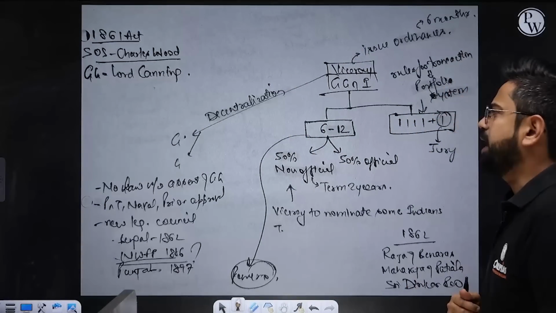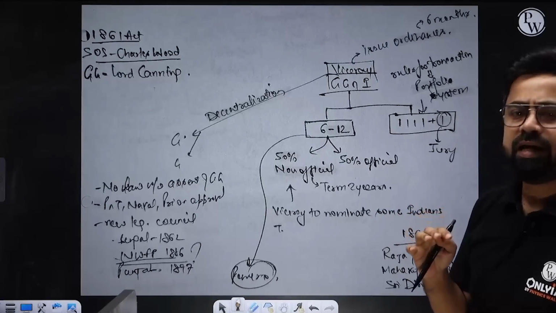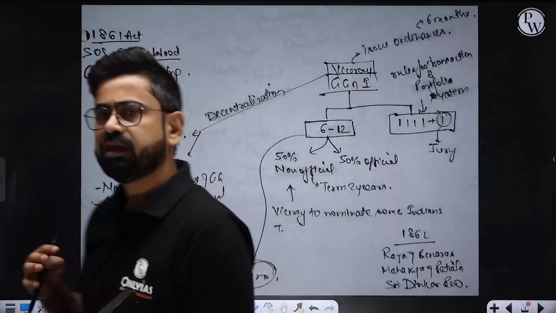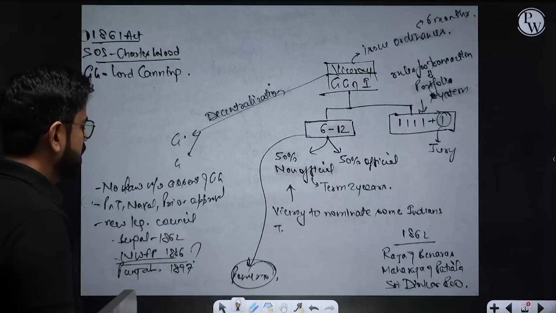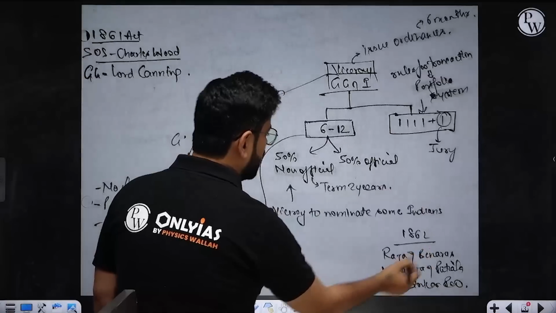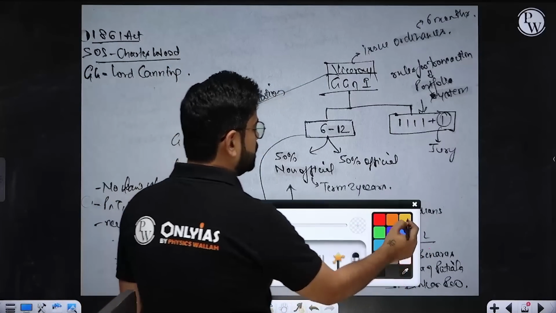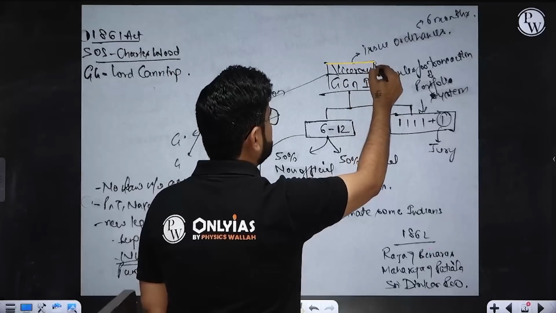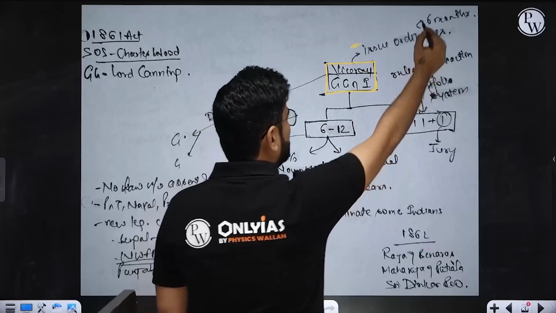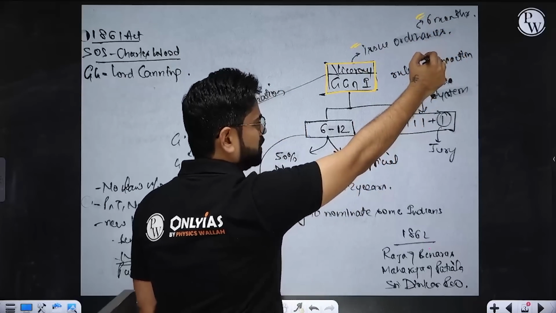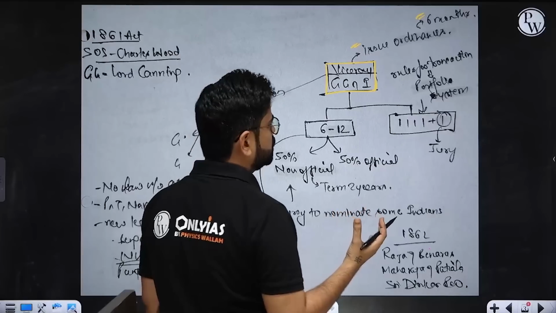In the 1861 Act, immediately after the revolt, in the 1858 Act, they were not able to make some changes in Indian governance or the Indian administrative system. But in the 1861 Act, they will actually double down and figure out what changes are required in India. For example, they will change the power of the viceroy. Now the viceroy can issue ordinances, and these ordinances will expire in 6 months. So the life of the ordinances will be 6 months, like what we have in our constitution.